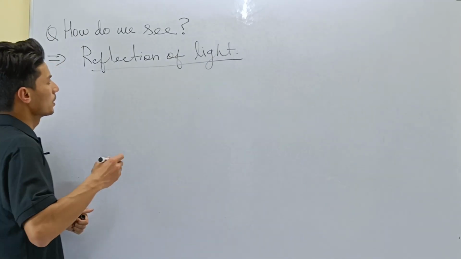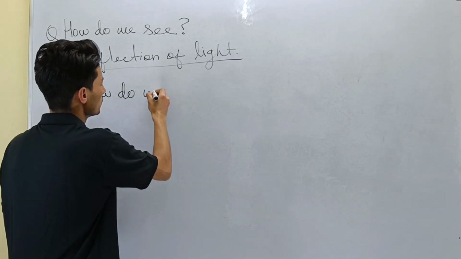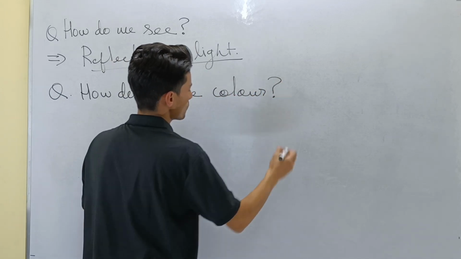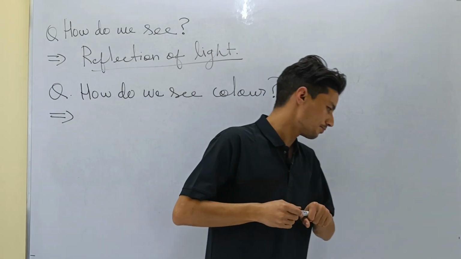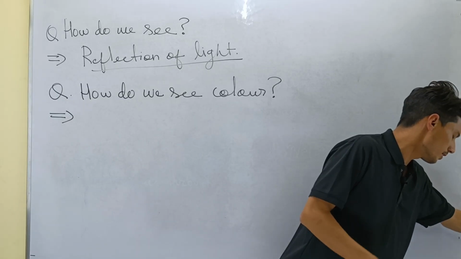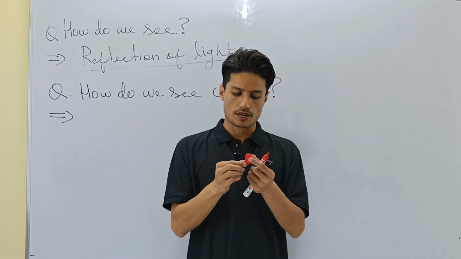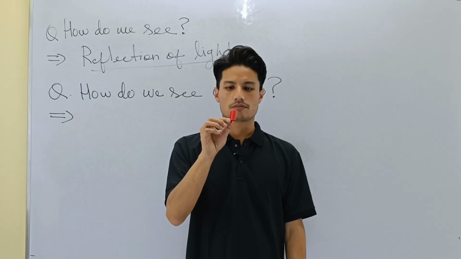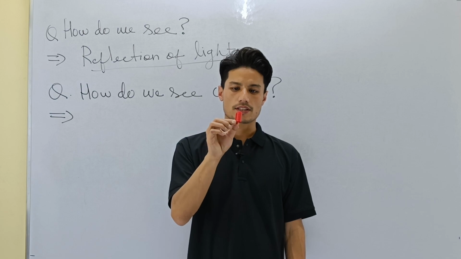Then we go to another topic. How do we see color? Another very important question, how do we see color? For example, let me take the cap of this marker. If I ask you what color is the cap of this marker, your answer will be red, isn't it? Now, do you know why or how it is red? Why is it red and no other color?